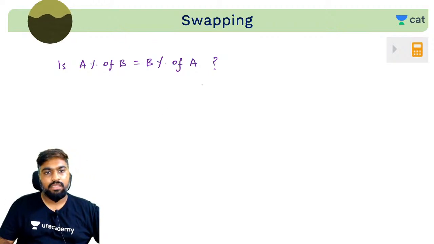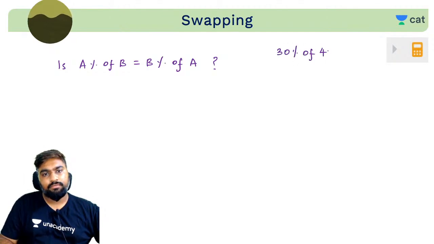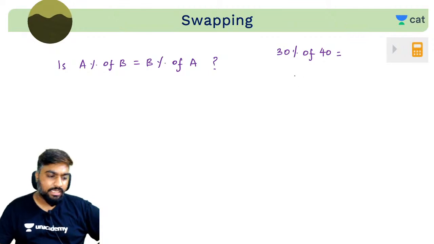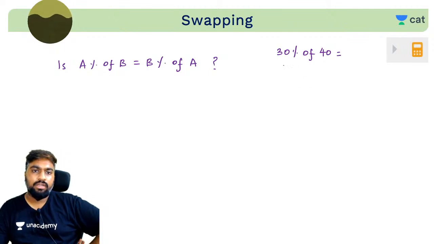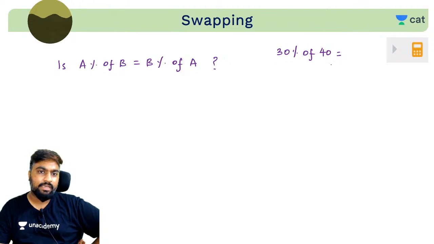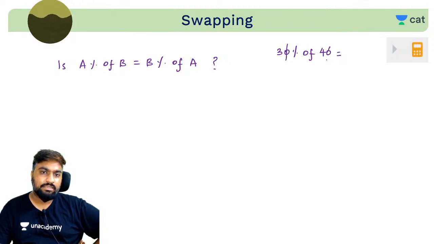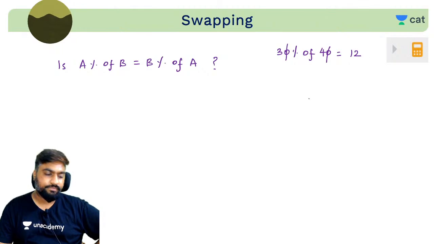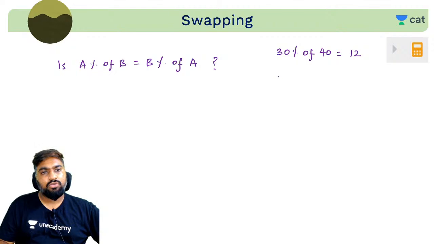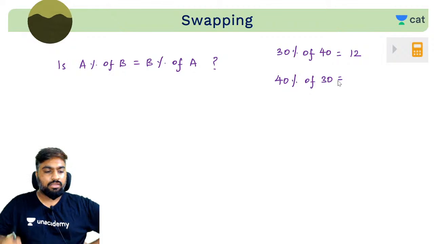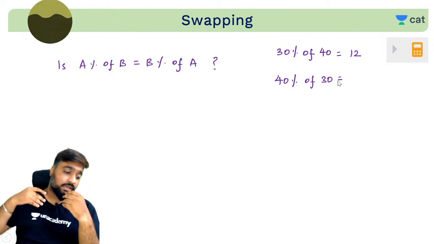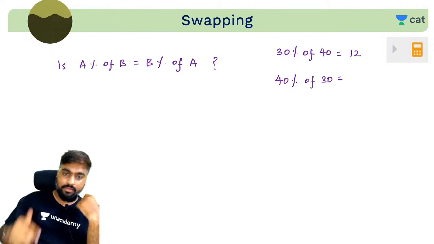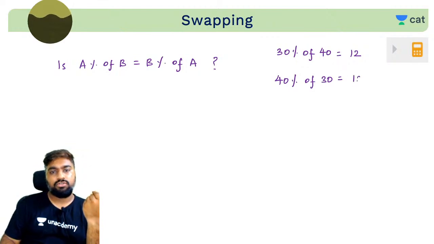Can you guys tell me what is 30% of 40? Tell me quickly. Zeros cancelled, 3 times 4 is 12. Correct? Yes, 30% of 40 is 12. Can you quickly tell me what is 40% of 30? 40% of 30 is also 12, right?